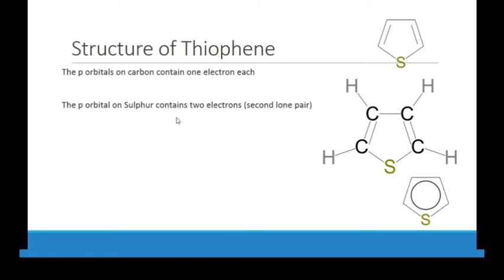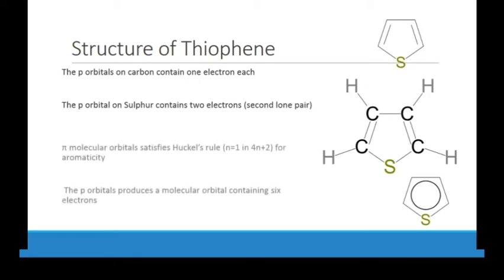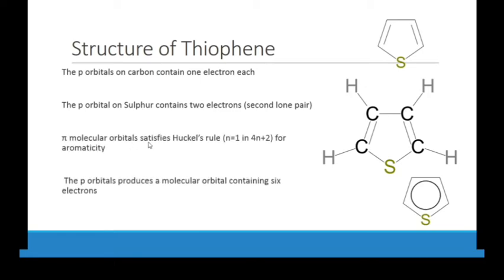The p orbital on sulfur contains two electrons, the second lone pair, which I showed you is perpendicular. And the pi molecular orbitals satisfy Huckel's rule, which is n equal to 1 in 4n plus 2 for aromaticity. The p orbitals produce a molecular orbital containing 6 electrons.